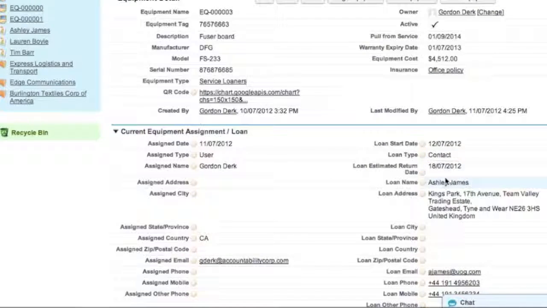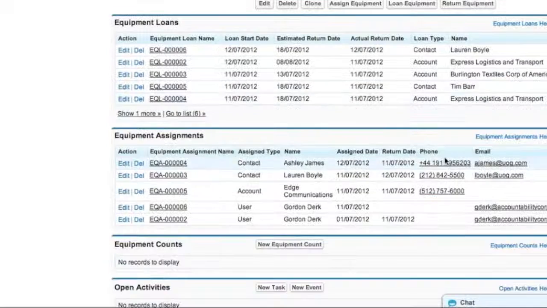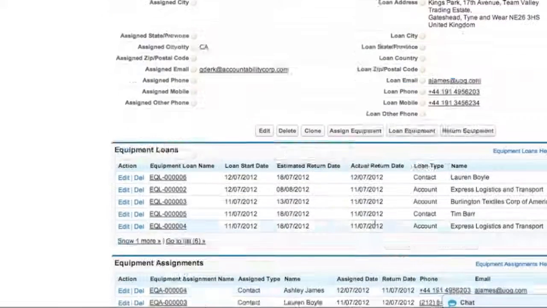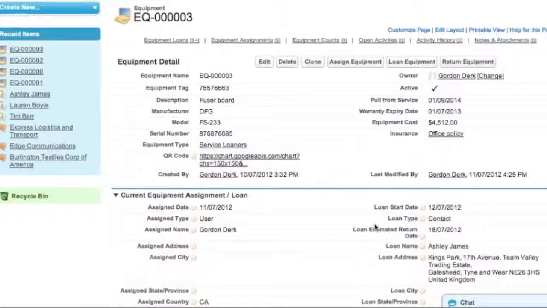Last concept that we have is an equipment count, which uses portable computers to validate that your equipment inventory is still accurate. Those are the major features within Elton.